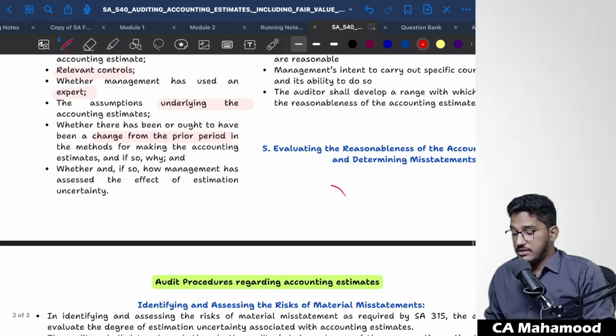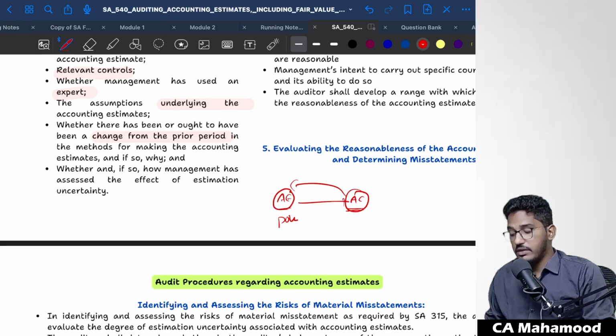For example, last year for calculating an accounting estimate, you followed one policy. In the current year, you have to check whether the accounting policy followed in the previous year for calculating the accounting estimate has also been followed in the current year. If you find that the management has changed their accounting policy regarding the accounting estimate when compared with the previous year, we have to understand the reasons. You have to inquire of the management why they have changed the accounting policy in the current year and what the reasons for those changes are.